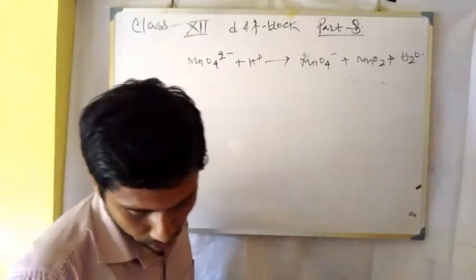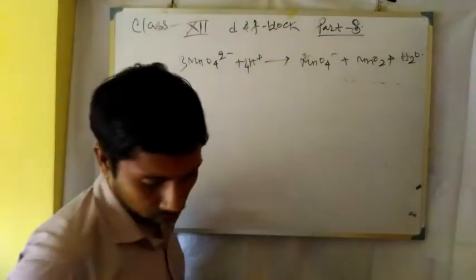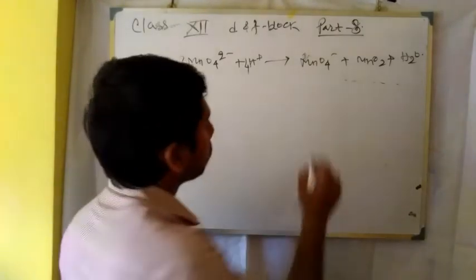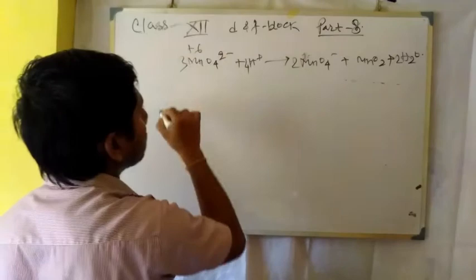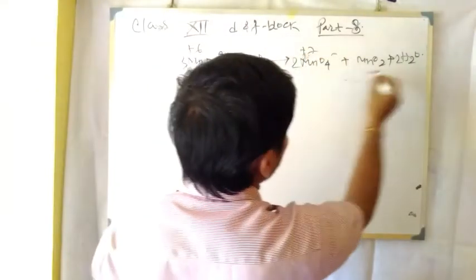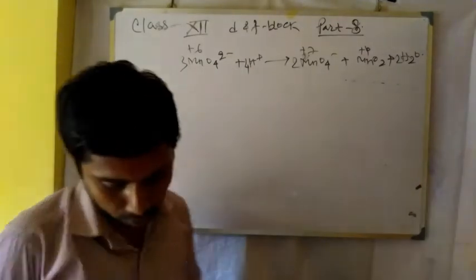This is the disproportionation reaction. Here the oxidation state is plus 6, here it is plus 7, and here it is plus 4. So it is an example of a disproportionation reaction.